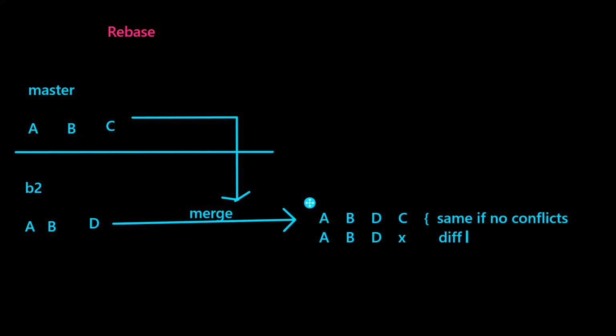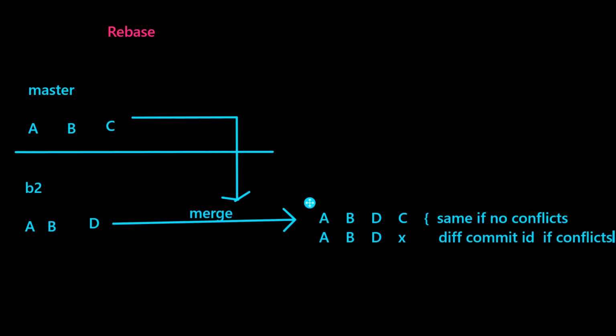Isn't our D going to be different on top of C once you rebase? It will get the same commit. I have seen that. Come again, please. I'm sorry. Once you rebase, isn't the commit going to be like that? I'm not talking about rebase. I'm talking about merge. Of course, the concept is rebase, but I'm saying what happens when you merge.